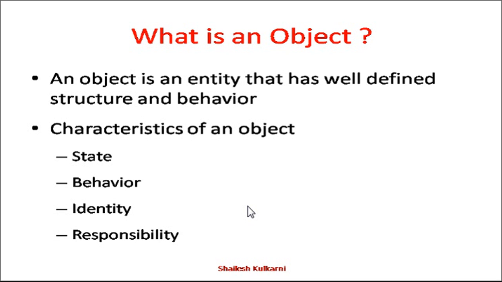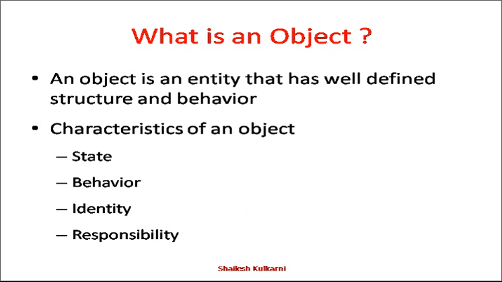An object is nothing but an entity which has well-defined structure and behavior. Now this object has four important characteristics. First is state, second is behavior, third is identity, and fourth is responsibility. We can say whatever we can see or whatever we can feel is an object. For example, air is an object, car is an object, fan is an object, right? These are all examples of objects.